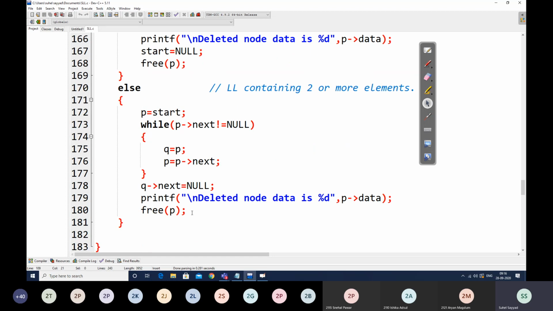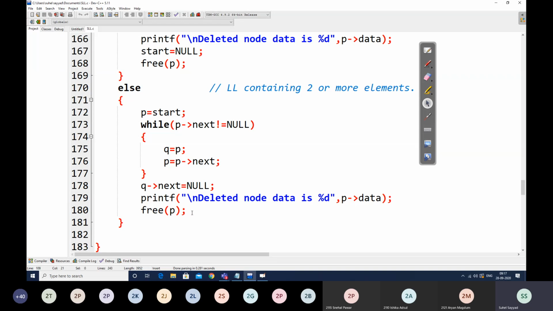But if linked list is containing two or more elements, in that case, we find last node as well as second last node. Why we find second last node? Because now this second last node will become our new last node, and its next has to point to null. So we call that node as q and last node as p. So we find this p and q with help of this particular while loop, that is p is equal to start.